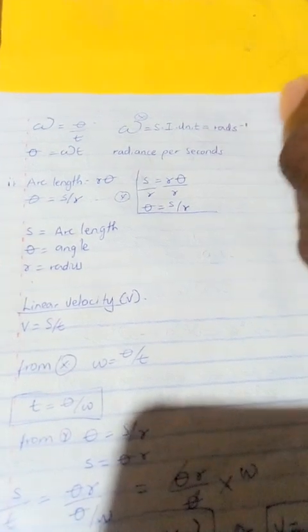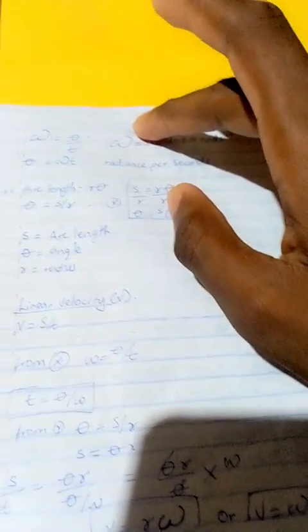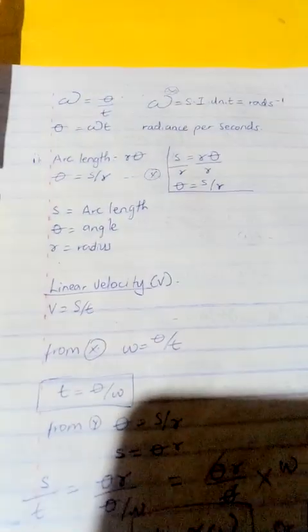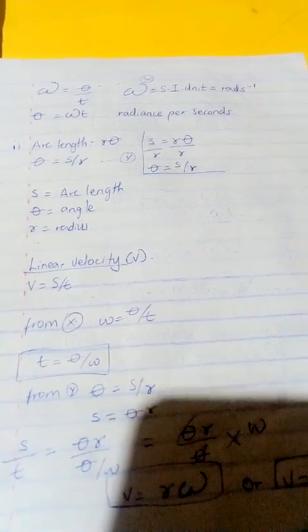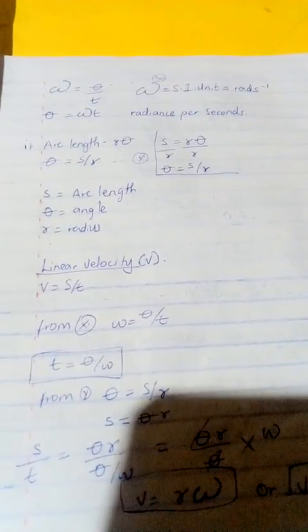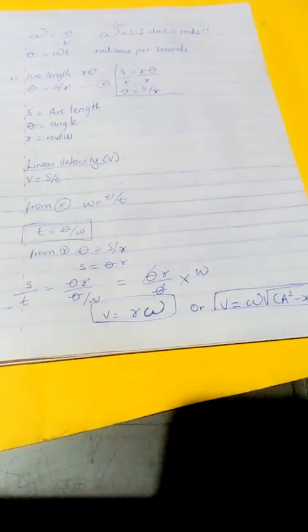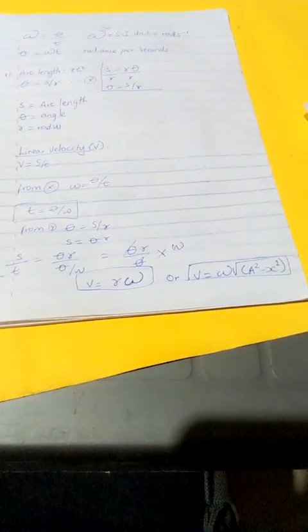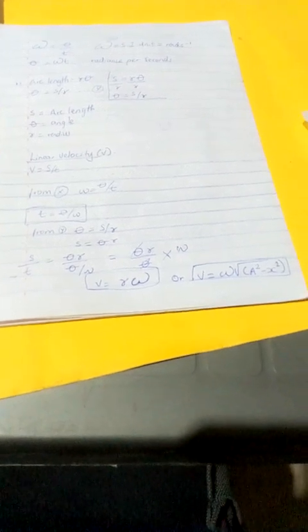Just take this one, let us call this equation x, we are going to be using it to find other things. And then you look at arc length. Arc length s is equals to r, the radius, times theta, and you can see that theta is equals to s all over r. Then we move to linear velocity. Linear velocity is stated as v equals displacement over time.